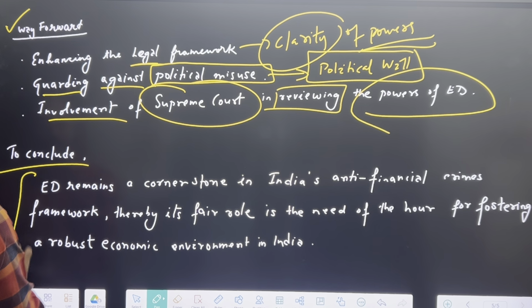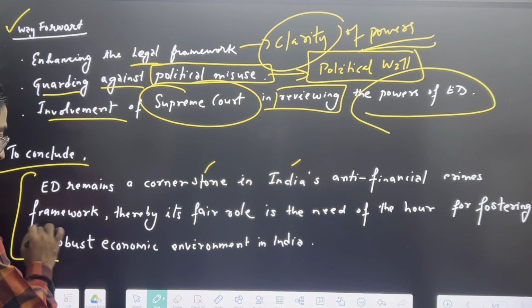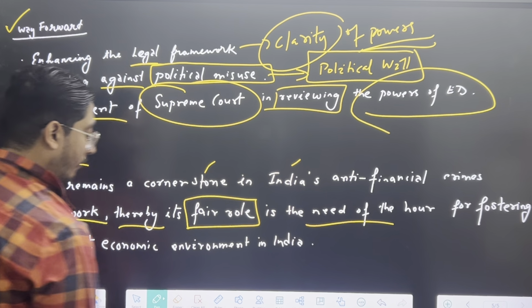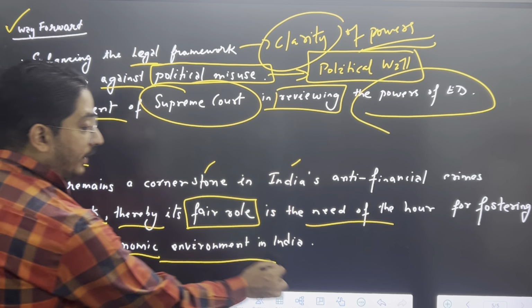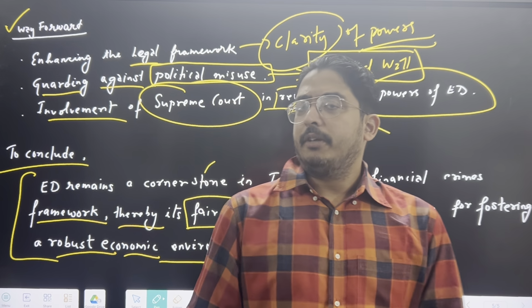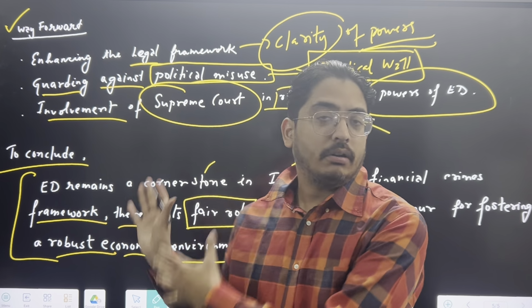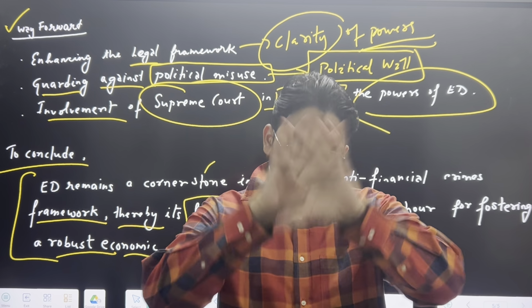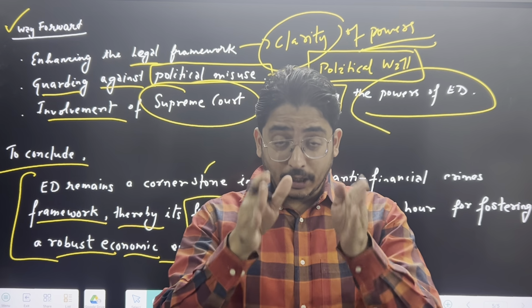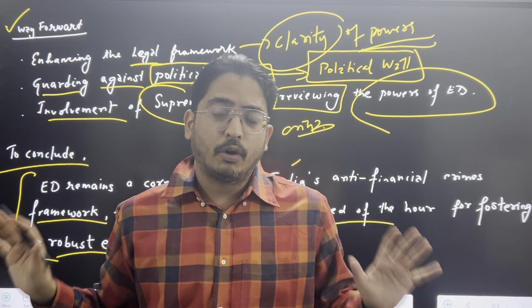So to conclude, ED remains a cornerstone in India's anti-financial crimes framework. Thereby, its fair role is the need of the hour for fostering a robust economic environment in India. See, it's a 10 marker, 150 words, so we do not have much scope to write. An essay can be written on ED, but we need to just give a brief idea of what the powers are and how it is being misused, in a very crisp way. So this is what the ED is.